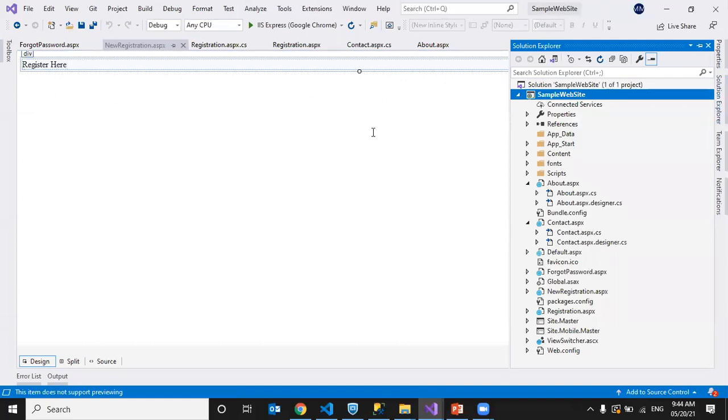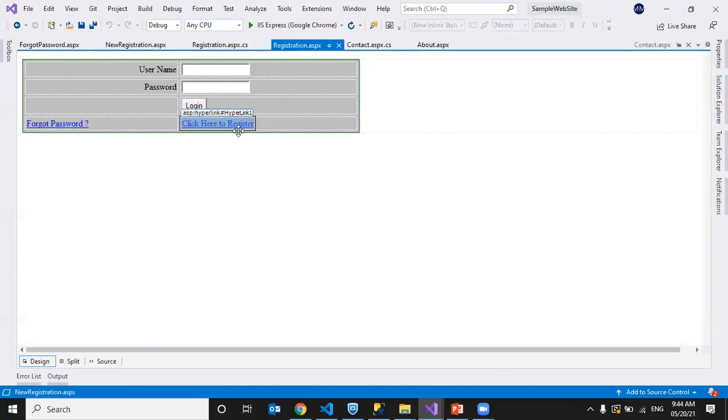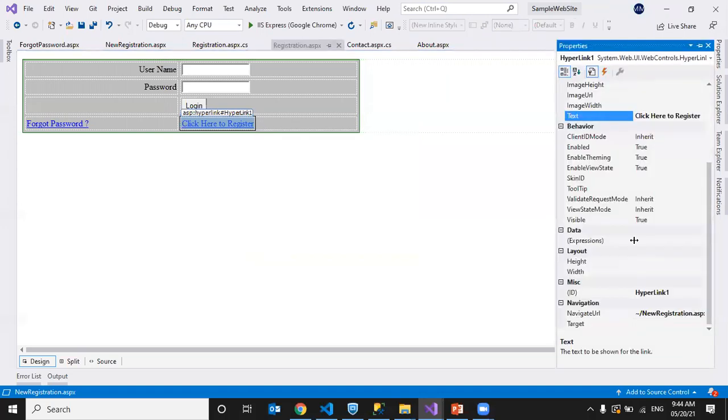You can set a target. So here we will have a target option. Here, target. Blank page, parent, search, self, top, like this. Just explore this option. Target frame for the navigate URL. On top, if you want to show it, we can use this. Different options are there, just refer once.